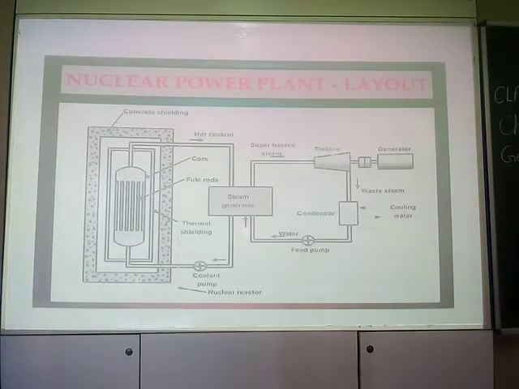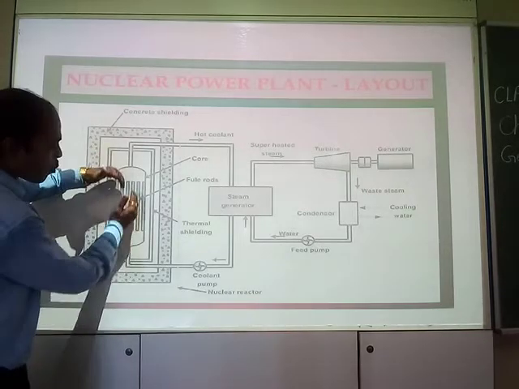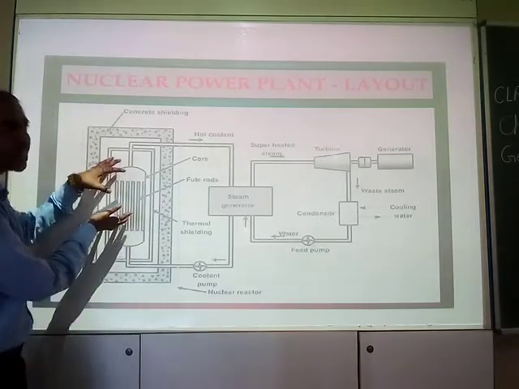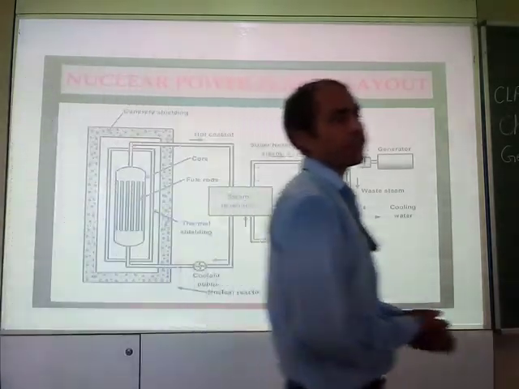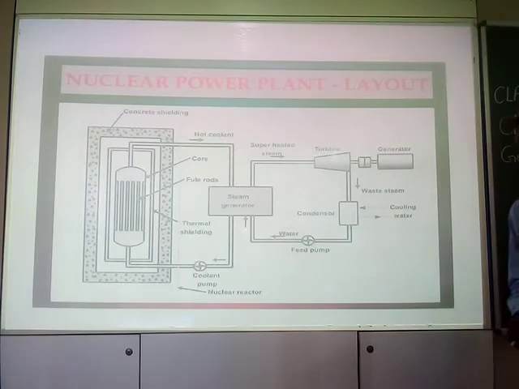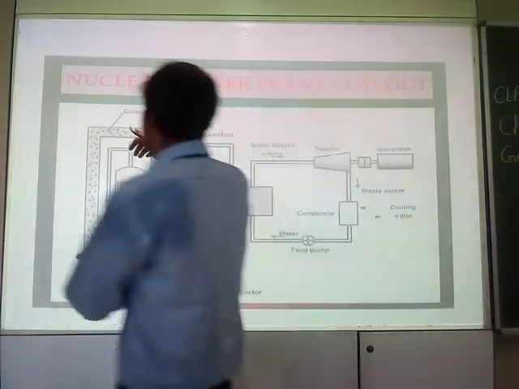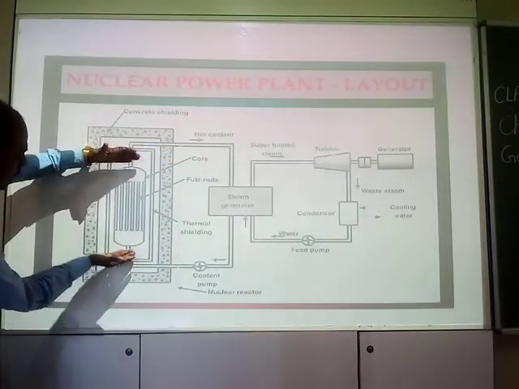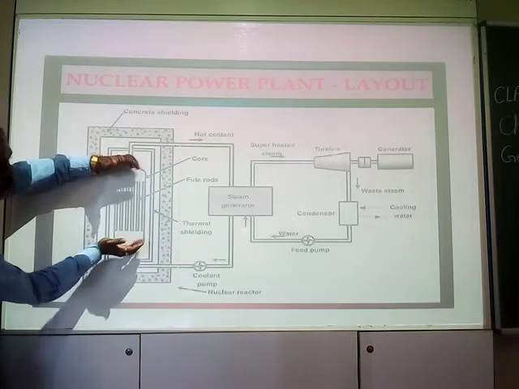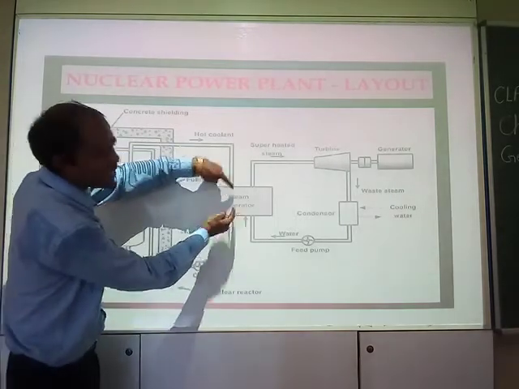Nuclear power plant, a layout of a nuclear power plant, and how it works. The atoms or nuclei of uranium and thorium are bombarded in chambers, which produces steam.